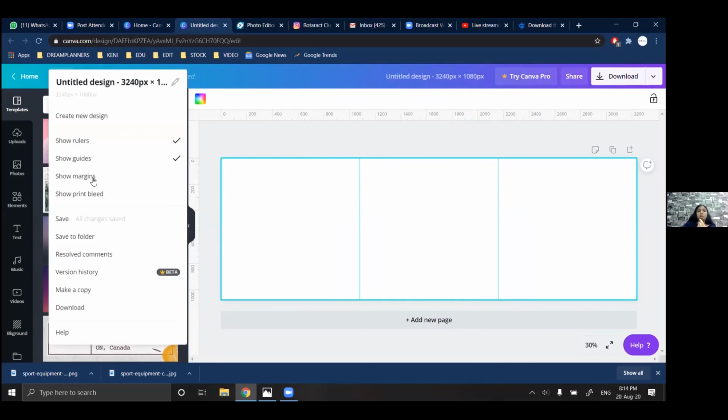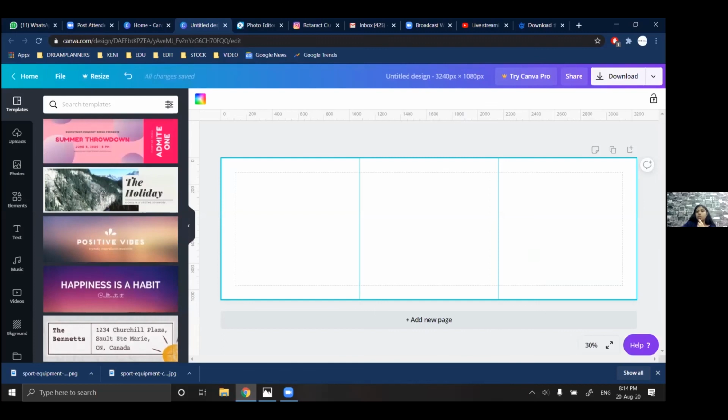You can always show margins, just to know where you should limit your elements to, so that it looks organized. Then there is show print bleed. What is print bleed?